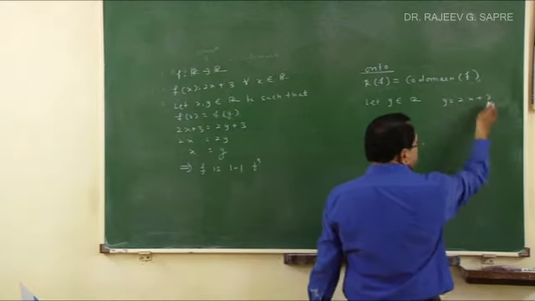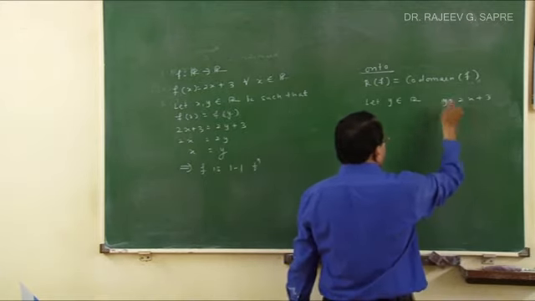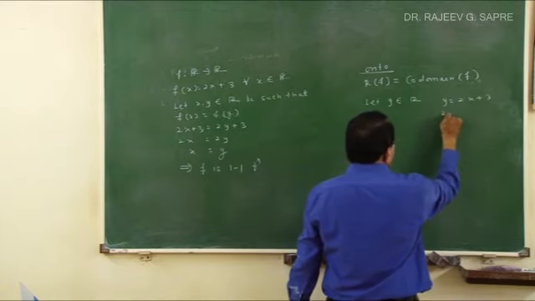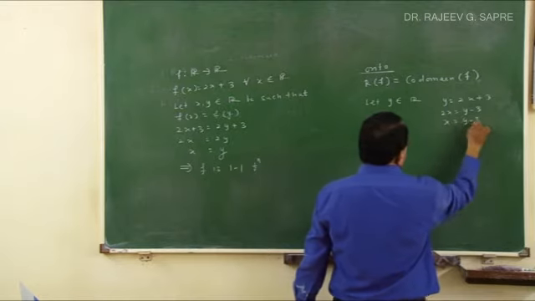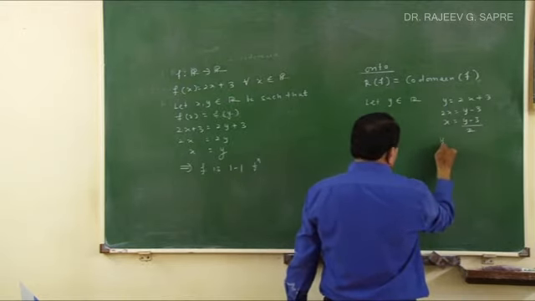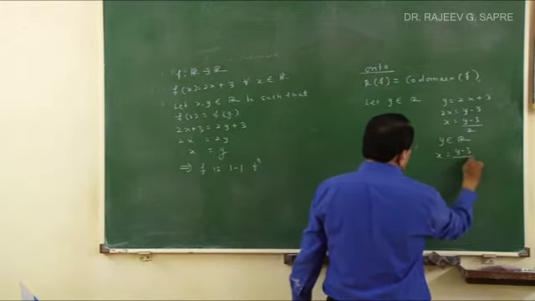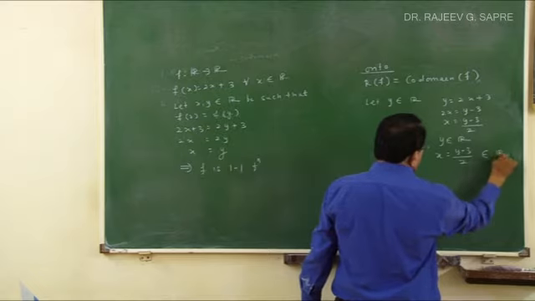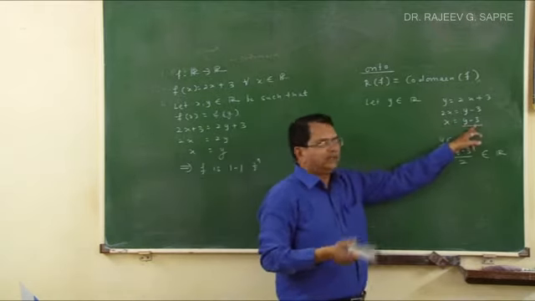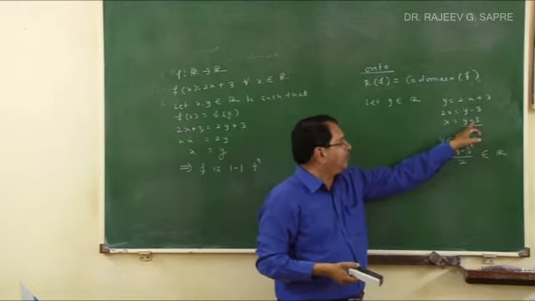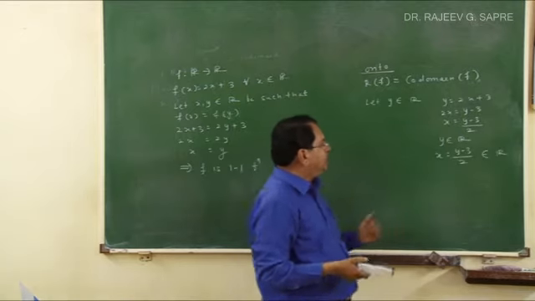So here y is expressed in terms of x. What you do is replace x, representing it in terms of y. So this means 2x is equal to y minus 3, and x is equal to (y minus 3) upon 2. Now as y belongs to R, this x, which is (y minus 3) upon 2, also belongs to R. Because y is a real number, y minus 3 is also a real number, and any real number divided by 2 is also a real number. So x, which is (y minus 3) upon 2, belongs to R.